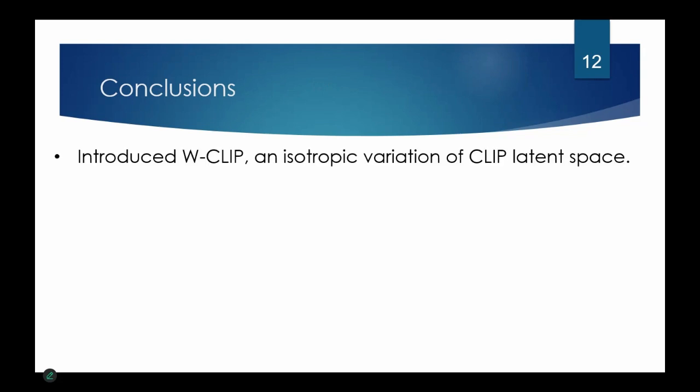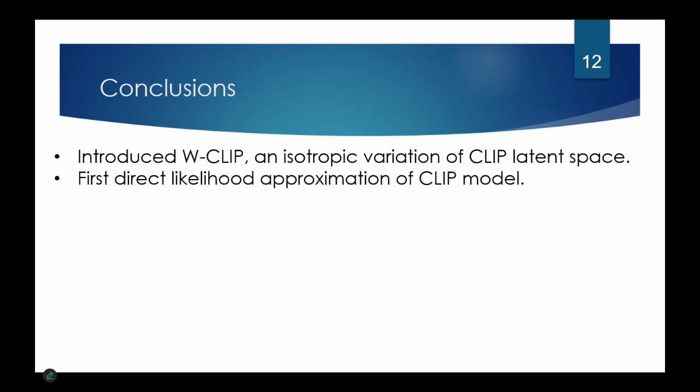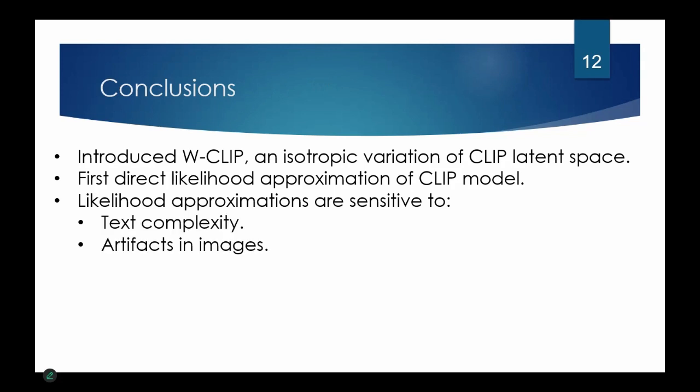In this work, we introduced whitened CLIP, an isotropic variation of the CLIP embedding space. This is the first direct likelihood approximation using the CLIP model. The likelihood approximation is sensitive to text complexity, artifacts in images, and domain shifts, and it identifies generation model bias.